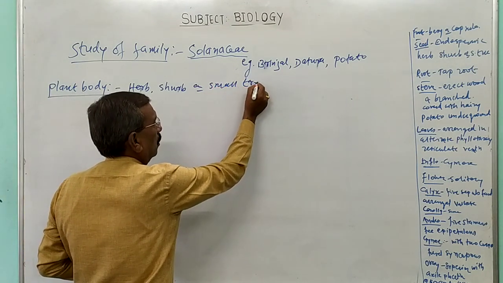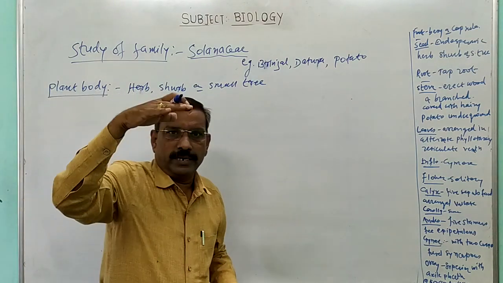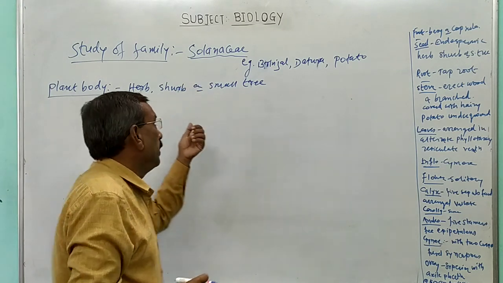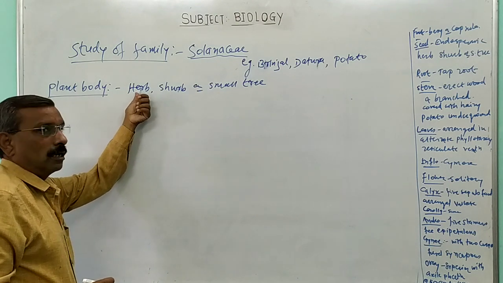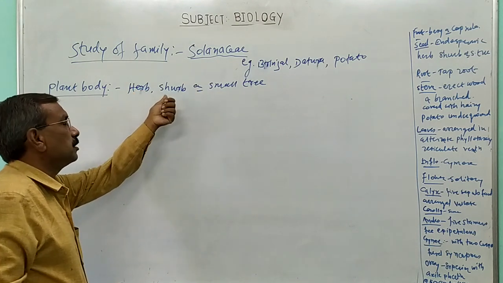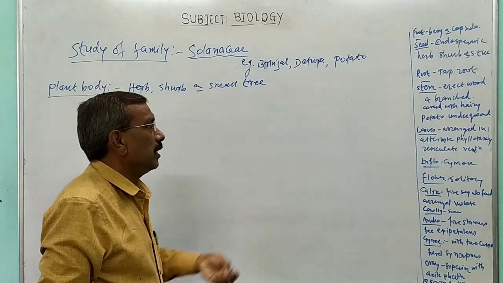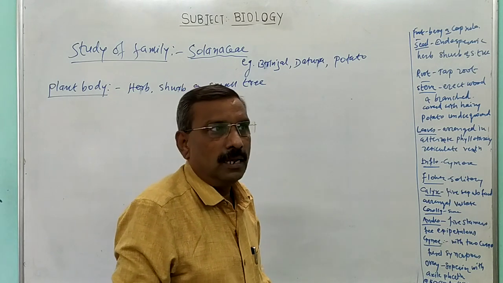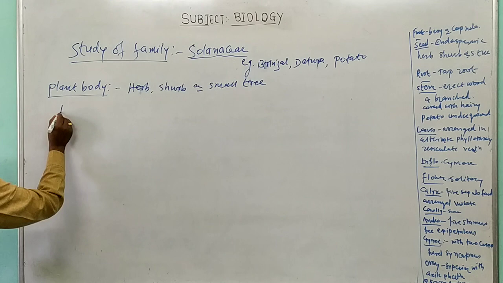If you observe the dhatura plant, it grows to medium size. That one is known as a small tree. Thus, the habit of the members of the family Solanaceae may be herb, छोटासा गवतासारखा, shrub, झुडपासारखा, किंवा small tree. Now, this is about the habit of that plant.